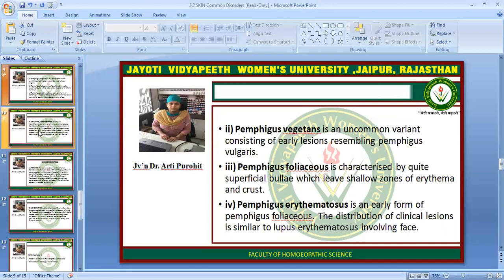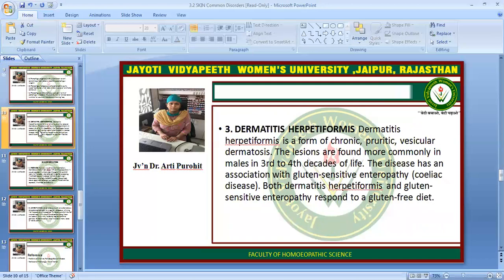Pemphigus erythematosus is an early form of pemphigus foliaceus. The distribution of clinical lesions is similar to lupus erythematosus involving the face.